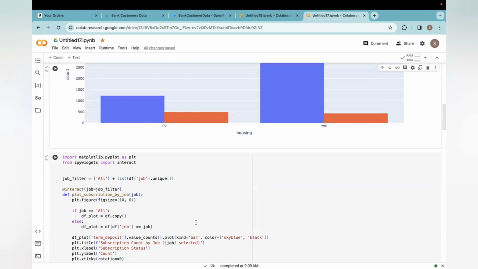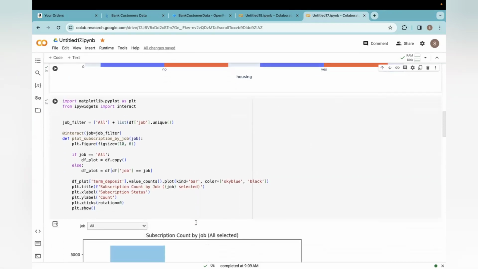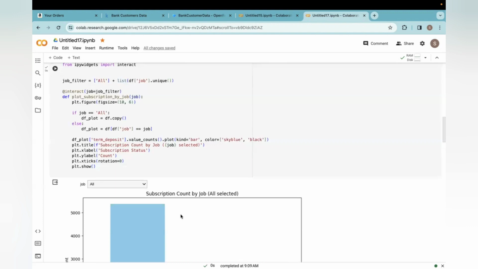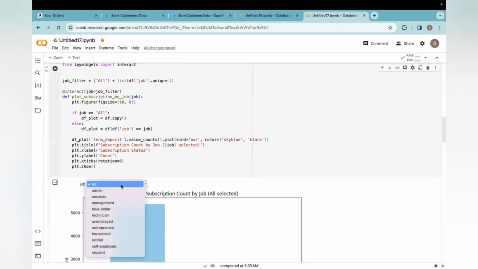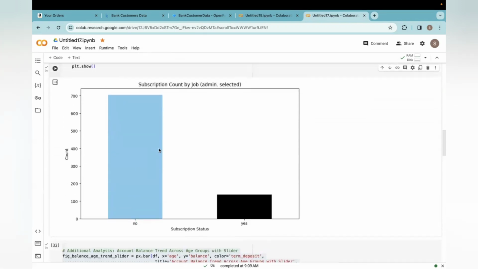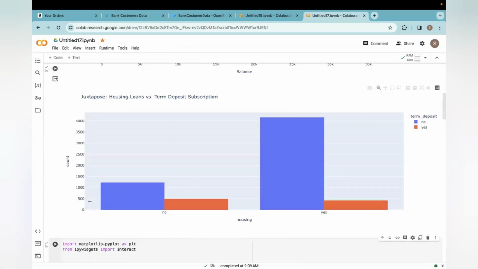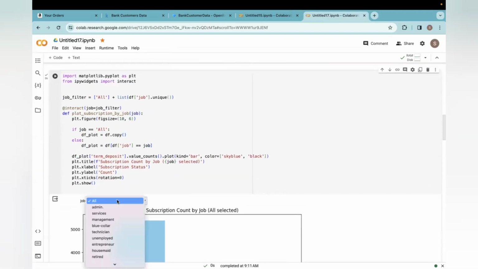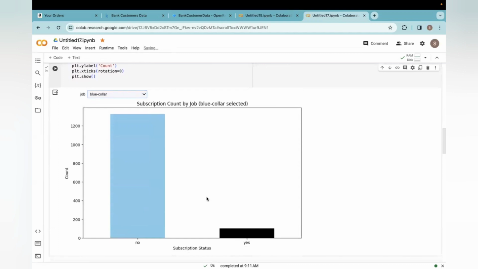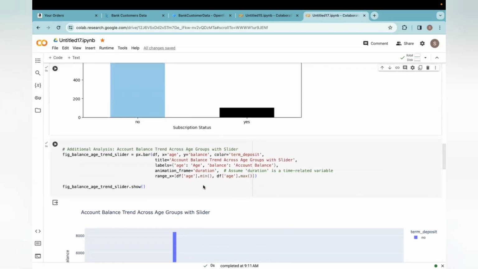And coming to the next one, here I used a drop down, a job by subscription count bar chart, where I used a drop down to filter the data. Here I use a job drop down, where all the values in job are displayed. Upon selection of a respective value, only the value which I selected for that particular subscription status would be displayed over here. Even if I change the value, then their respective values would be displayed for the blue color selected.